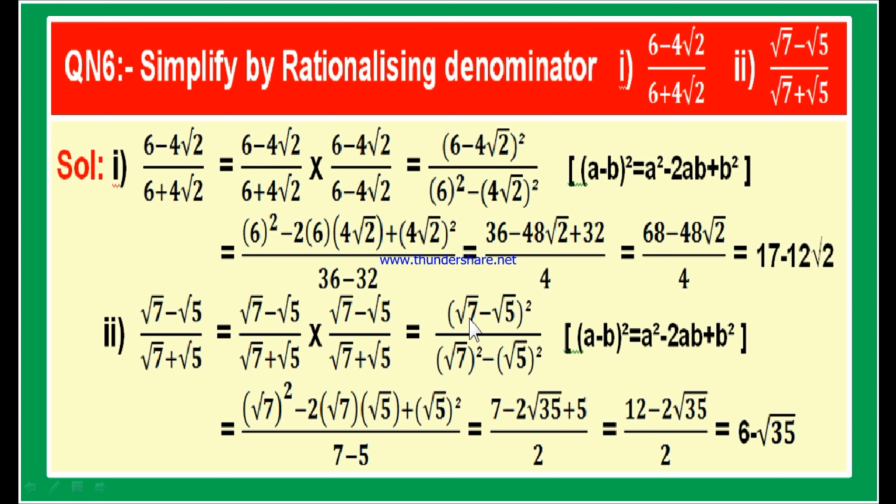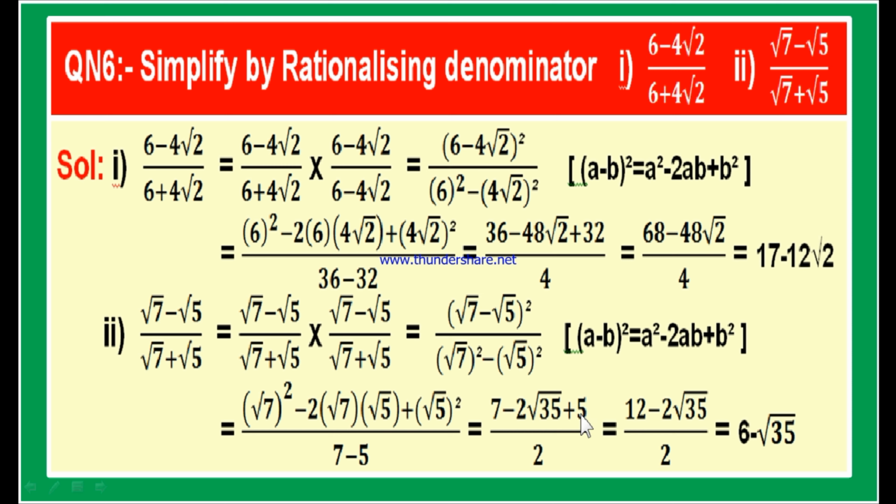Both are different. A minus b whole square means a square, root 7 whole square, minus 2ab, 2 into root 7 into root 5, plus b square, b square means root 5 whole square, divided by root 7 whole square minus root 5 whole square. Root 7 whole square is 7, root 5 whole square is 5. So 7 minus 2 into root of 7 into 5, 7 5 is 35, plus 5, by 7 minus 5, which is 2.